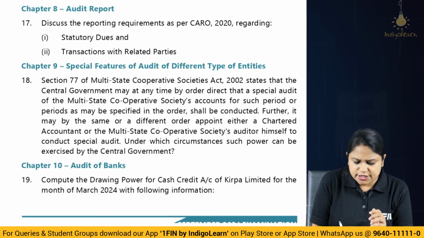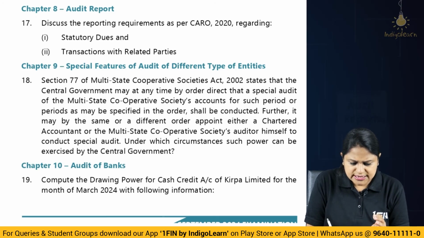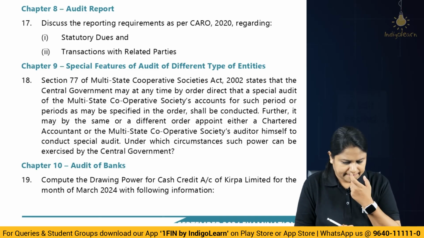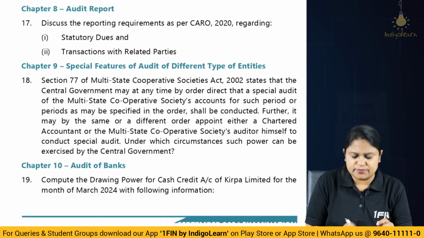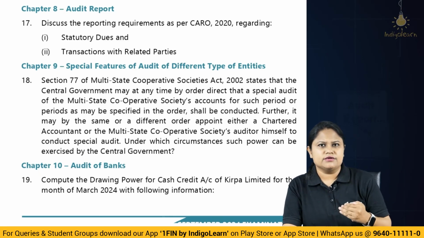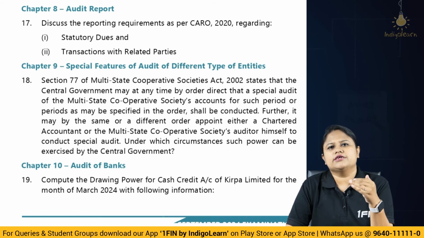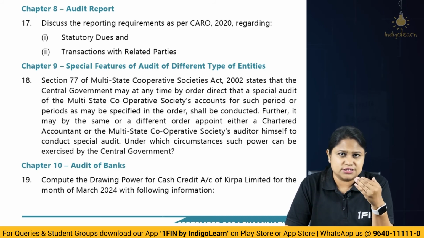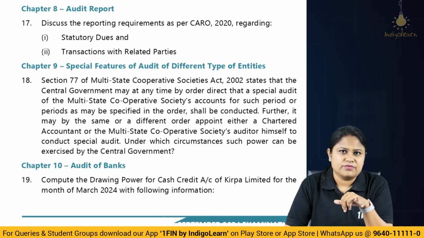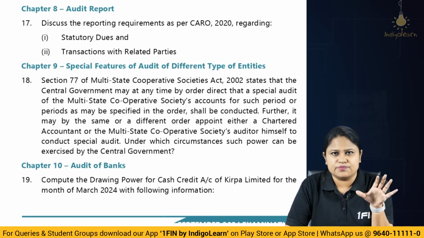Okay. So statutory dues and transaction with related party. Statutory dues is clause number 7, and transaction with related party is going to be clause number 13. Correct? Yes. So they are simply giving you a straightforward reporting requirement. So basically statutory dues you will bifurcate into two parts, undisputed and disputed. If they are undisputed statutory dues, then you have to mention whether they are paid on time, and if as on the year end, as on 31st March, there are any arrears for payments which are due for more than 6 months from the date they became due, then in that case you have to mention that amount very clearly. The amount and the period it has been overdue.